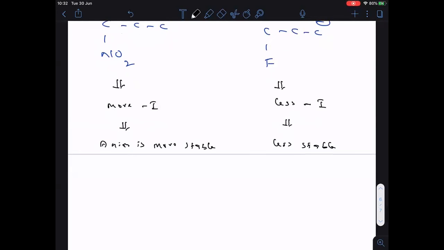So less stable anion is more basic. Therefore, this is less stable. Hence, it is more basic. First one, more stable anion. Therefore, it is less basic. I hope you are understanding this one.